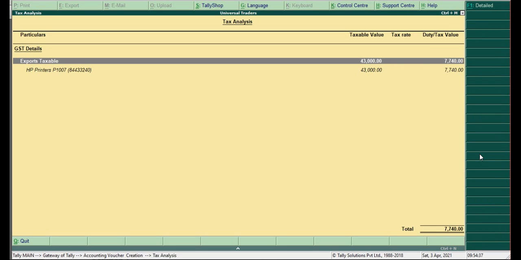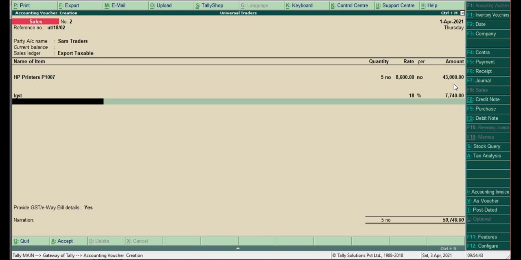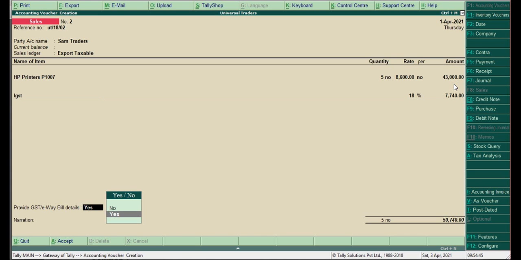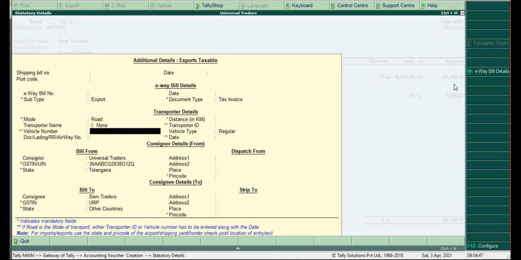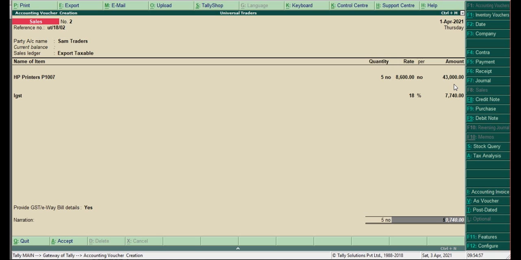This is a tax analysis, detailed report. The tax amount is 18%, that is 7,740. Enter. All the details we have to enter here about export details. Done.